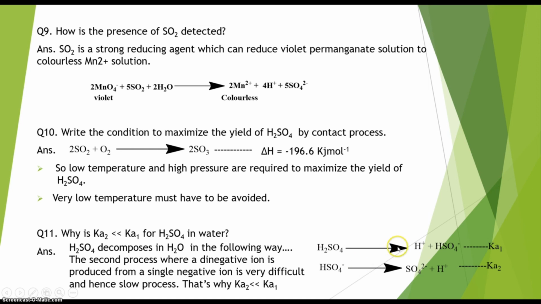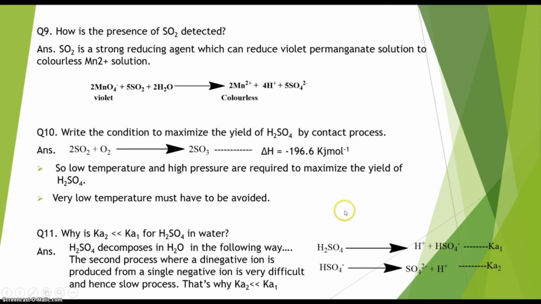The reason is very simple. In the first step, H2SO4, a neutral species, is giving you H+ and HSO4-, while in the second step, HSO4-, which is itself a negatively charged species, is giving you a di-negative charge, SO4 2-. So obviously the formation of a di-negative charge from a negatively charged species is a very difficult process, because chemical substances always try to avoid creating a charge, right? And that's why the production of SO4 2- from HSO4- is a very difficult process, the decomposition of HSO4- will be very slow, and for this reason the value of Ka2 will be very much less than Ka1.